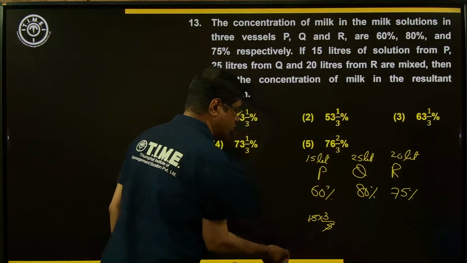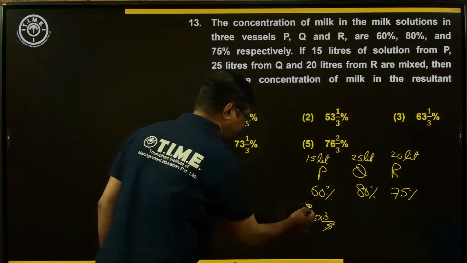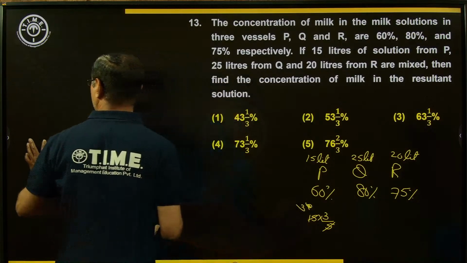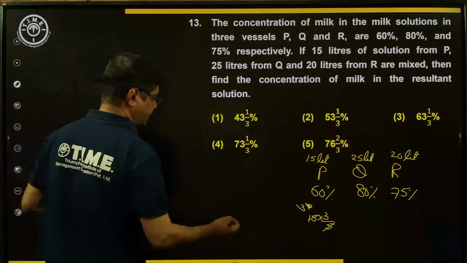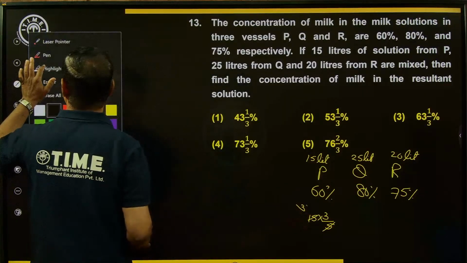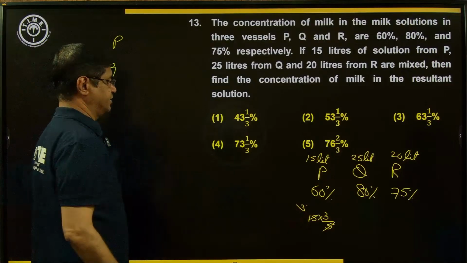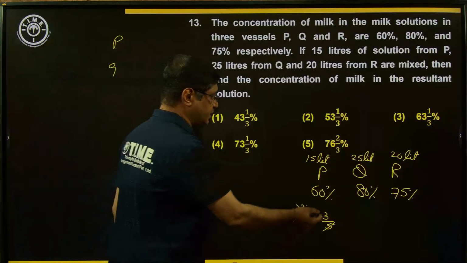Simplify: 5 goes into 15 three times, so 3 into 3 is 9. So P gives 9 liters.